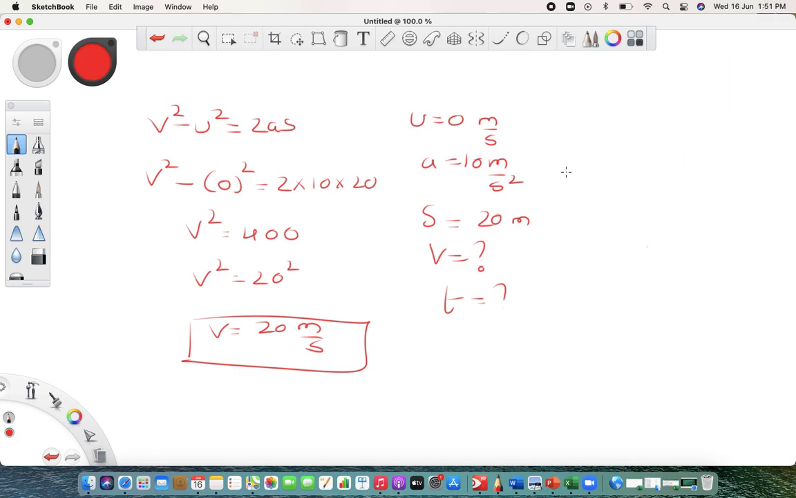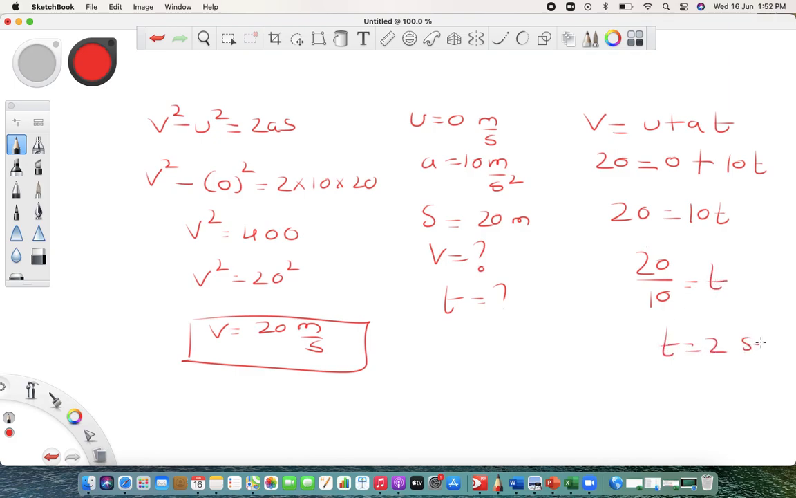We got v easily. The second thing is time they are asking you. So we can use one more formula, v is equal to u plus at. Now we have v, that is 20. u is 0, a is 10 and this is t. So 20 is equal to 10t. So 20 upon 10 is equal to t. So t is equal to 2 seconds. That's it. It's quite easy here, this also.